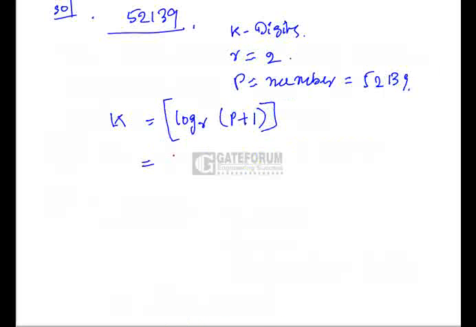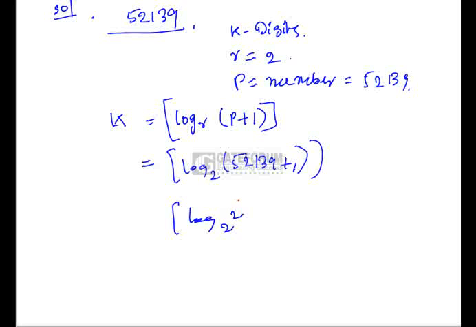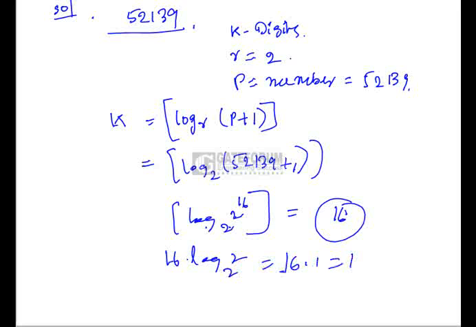So this will be log 2 of 52,139 plus 1, so it will become 52,140. You have to take the powers of 2 here. If you take 2 power 15, you will get 32,000 something. You have to take 2 power 16, nearly rounded off. So we require 16 bits, because log 2 of 2 power 16 becomes 16. So 16 is the number of bits required.